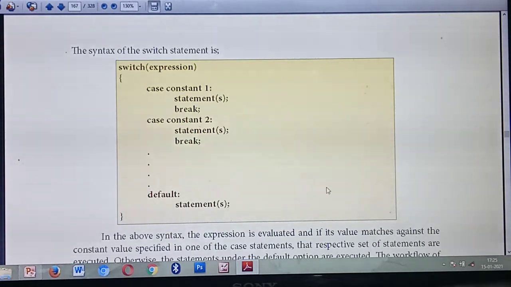Understood? Sometimes all the cases are false: case 1 is false, case 2, case 3 till case n, n number of cases are there, and all the cases are false. At that time, the statements you have given inside default will run. Understood? Based on the condition, if all the cases are false, the statements you have given inside default will run. Understood the working of the switch statement?